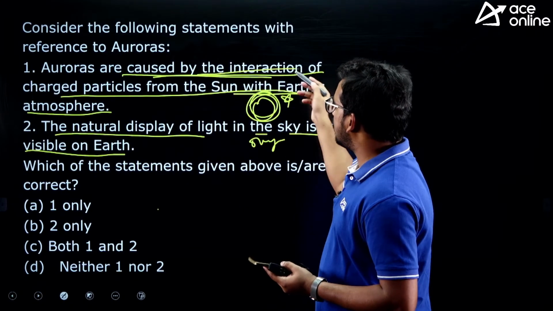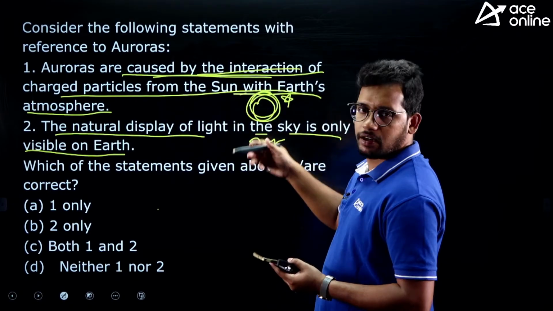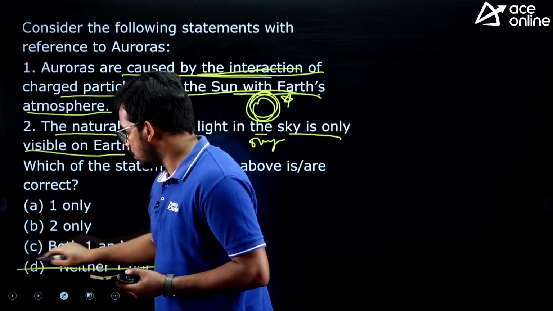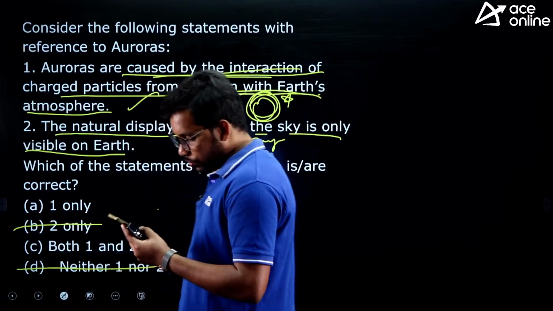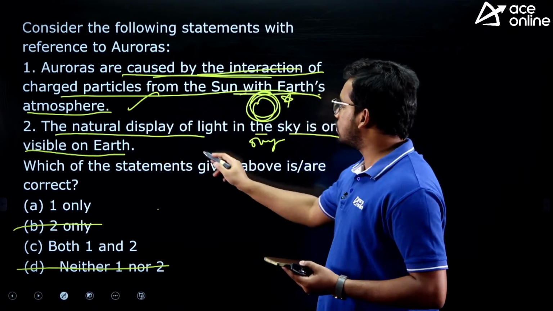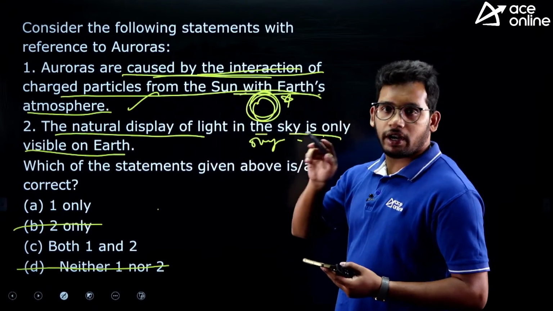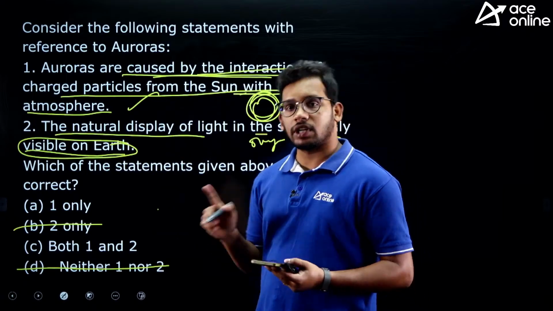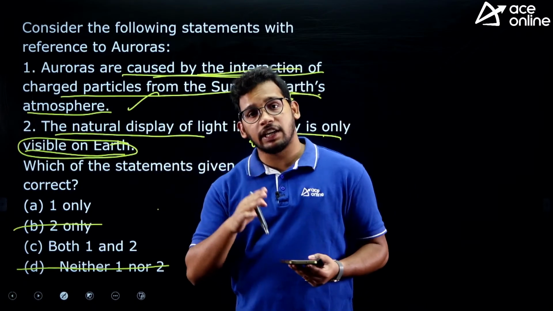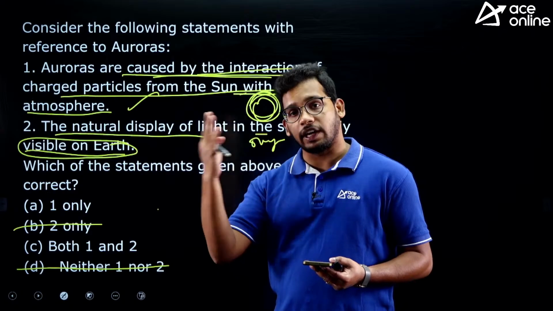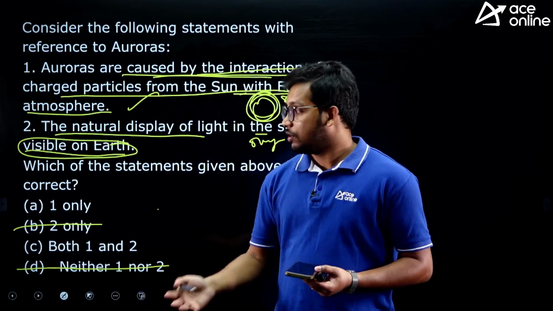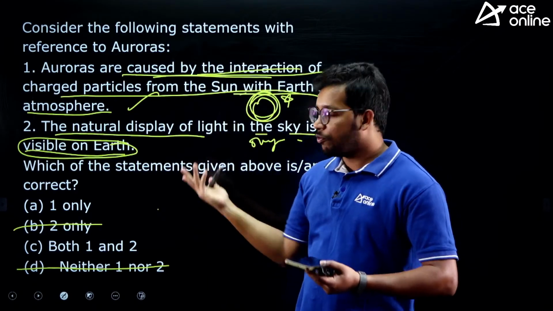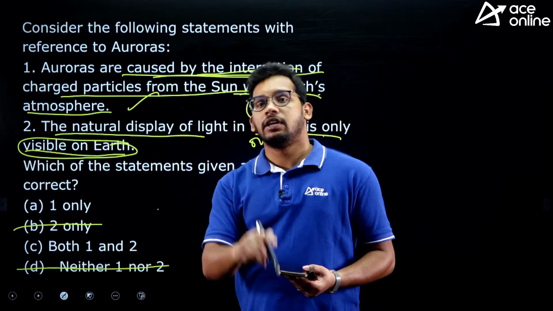First one, yes, it is caused by interaction of charged particles from sun, whatever releasing with the earth's atmosphere. So first option should be there, right. So you can eliminate two options. Now these natural lights are only visible on earth, they are saying. Do you think we can conclude something? Do you think that scientists has reached to the Jupiter? Do you think the scientists has reached to the Saturn? Do you think we have reached to the outside of our solar system? No, we don't know. So how can this statement be justified?